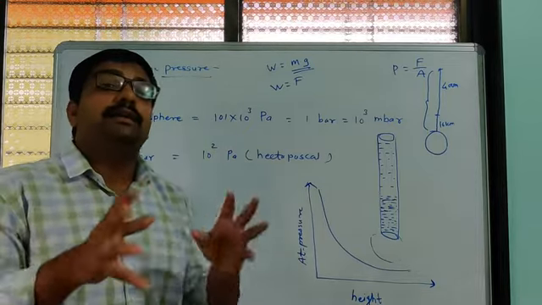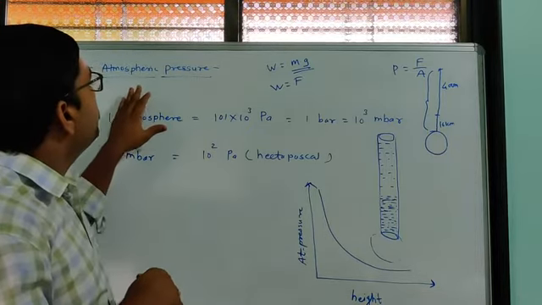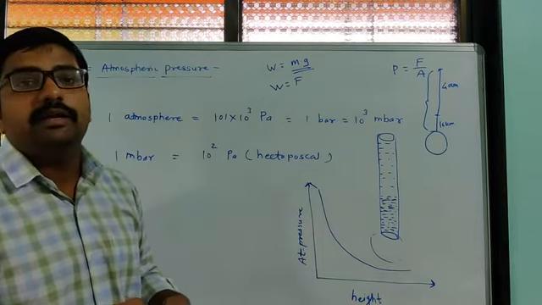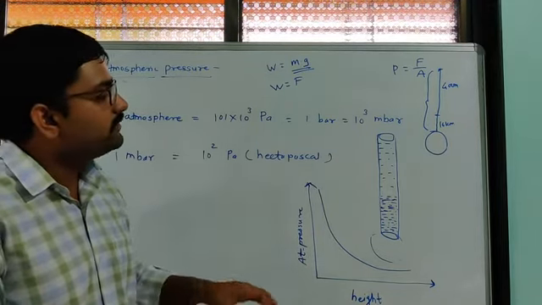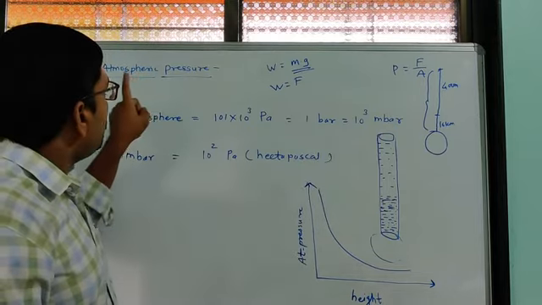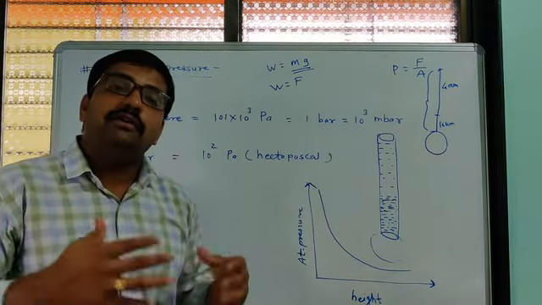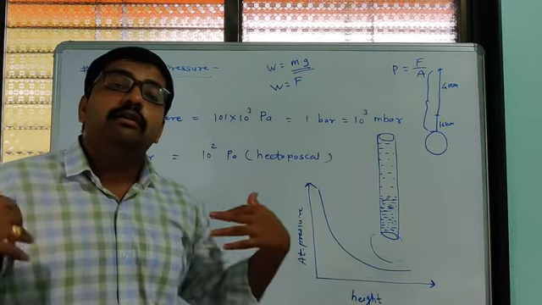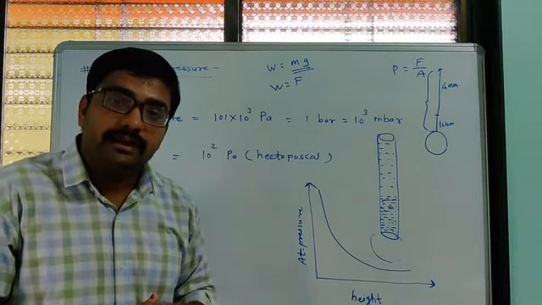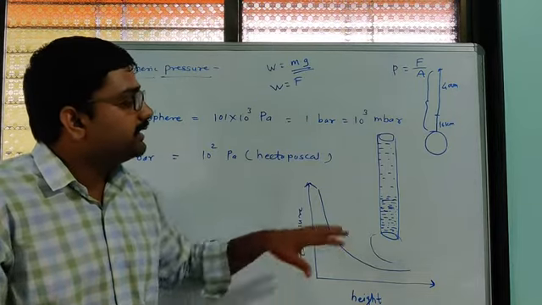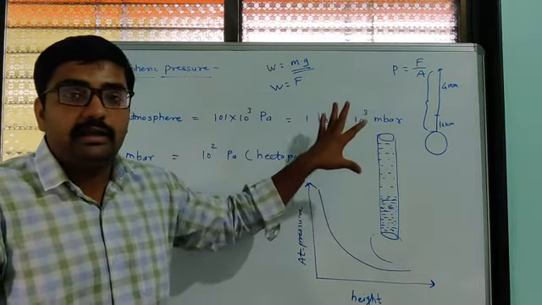That pressure due to the atmosphere present around the earth is simply called atmospheric pressure. First of all, we have to remember what atmospheric pressure is: the pressure acting on us due to our surrounding environment, or our surrounding atmosphere.